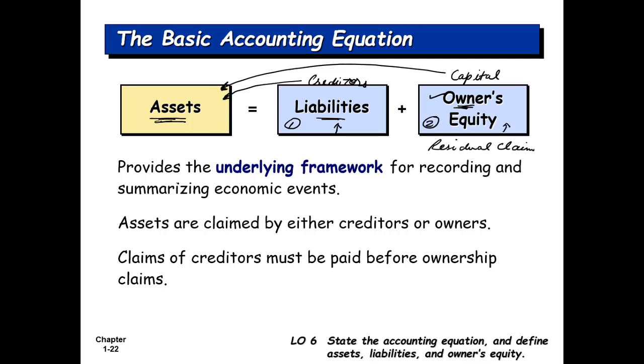So this basic equation provides the underlying framework for the recording and summarization of accounting information. And this equation needs to be balanced all the time. If this equation is not balanced, that means the kind of recording that you're doing in financial accounting is not good, not true. There is some kind of error in it.